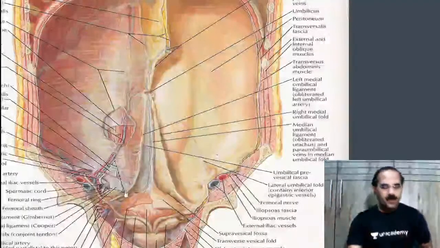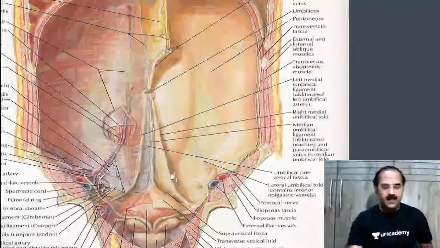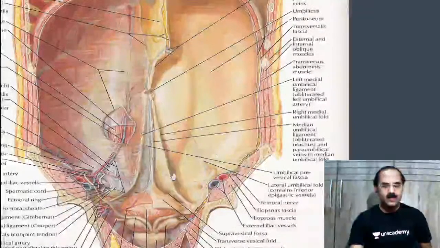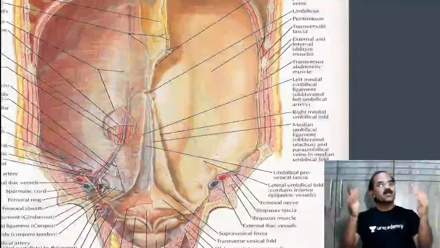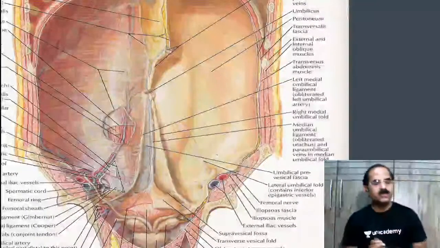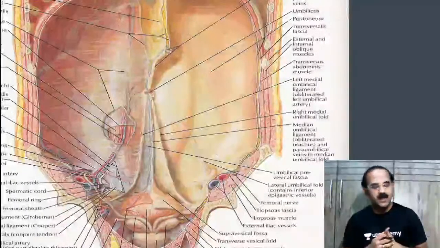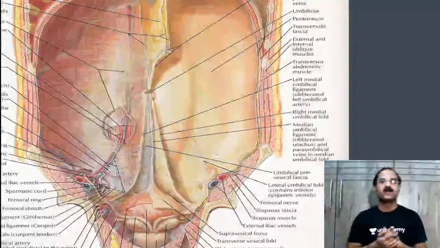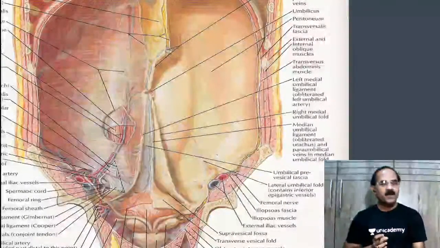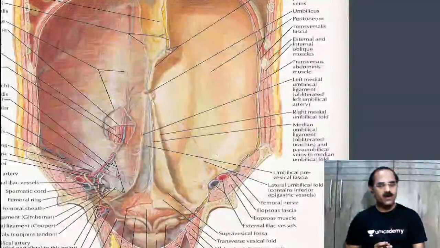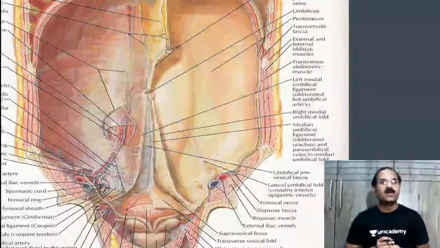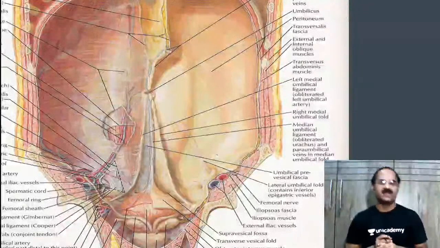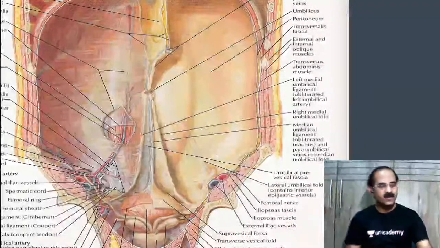What is this on either side? This is what we call the medial umbilical ligament. If you can answer this, what is this medial umbilical ligament? It is the obliterated umbilical artery. Yes, that's the obliterated umbilical artery.